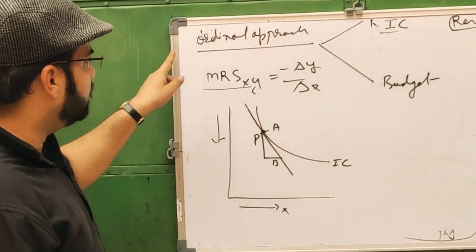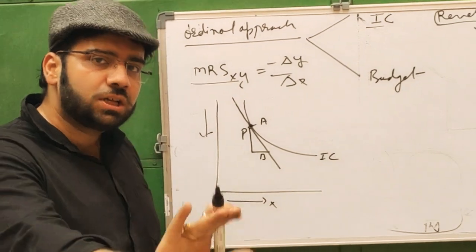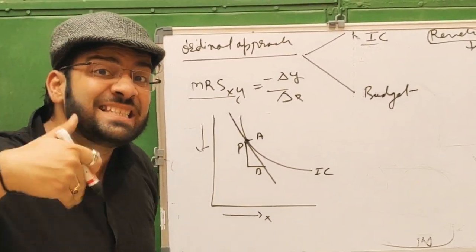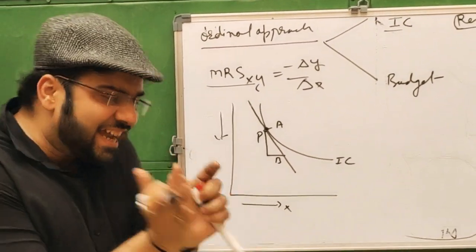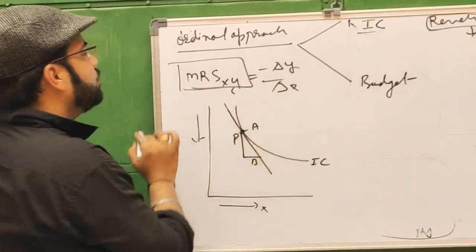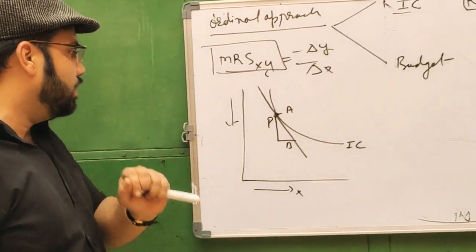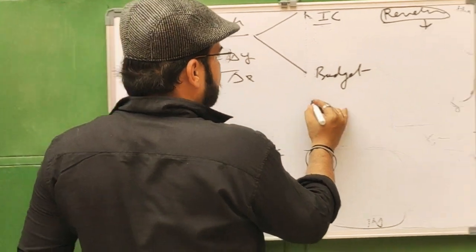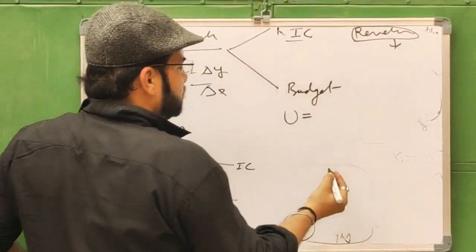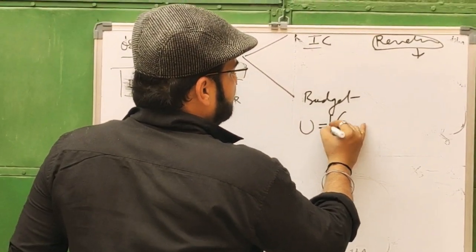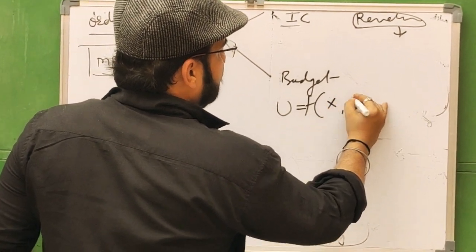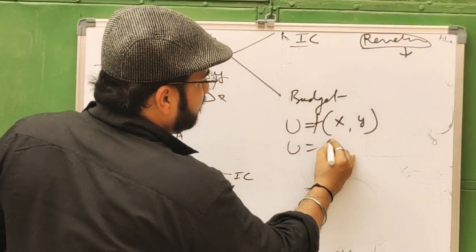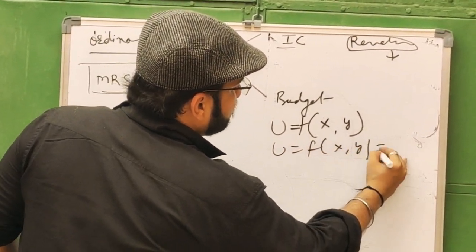Although the axiom of diminishing marginal utility is implicit in the marginal rate of substitution of X for Y, and it can be proved with the help of mathematical derivations. We take the utility function u equal to a function of X and Y, and the indifference curve function is u equal to f(X, Y) equal to k.